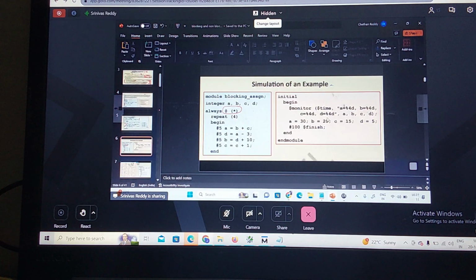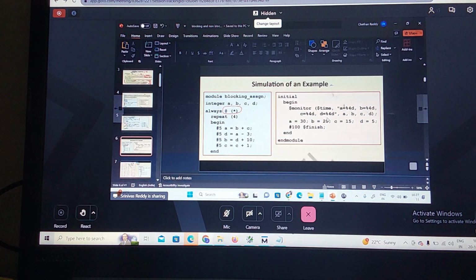Stimulus block. So you write the module name, then declare the variables, initial begin, and monitoring this. Now we are assigning A is equal to 30, B is equal to 20, C is equal to 15, D is equal to 5. So I am repeating this for how many times? 4 times. Did you understand? Can you understand the output of the simulation of this example?